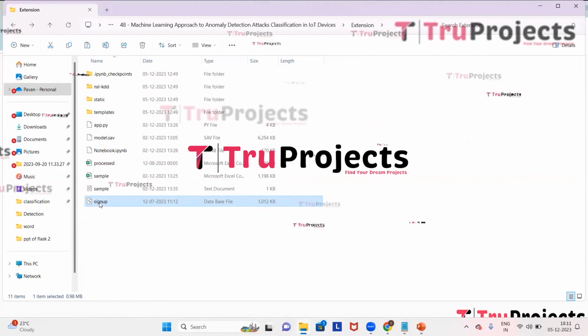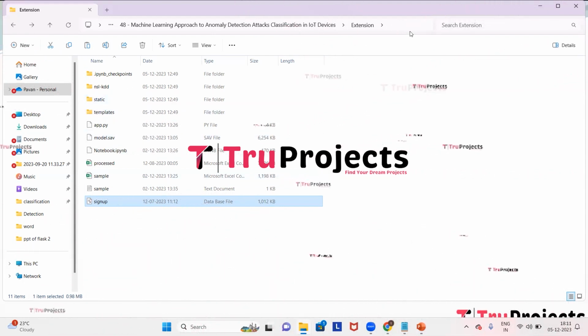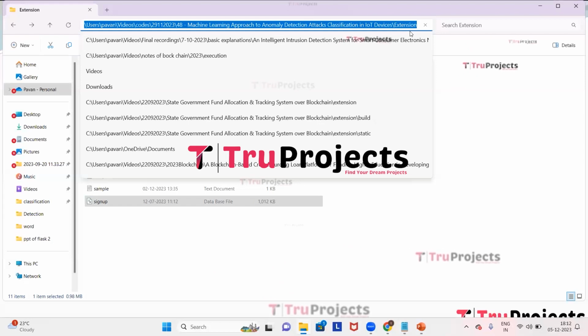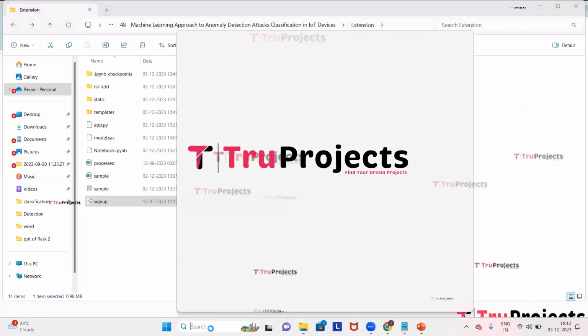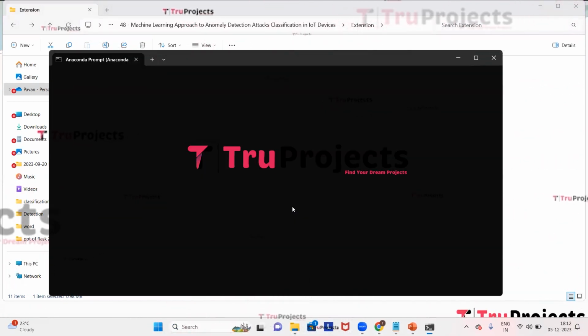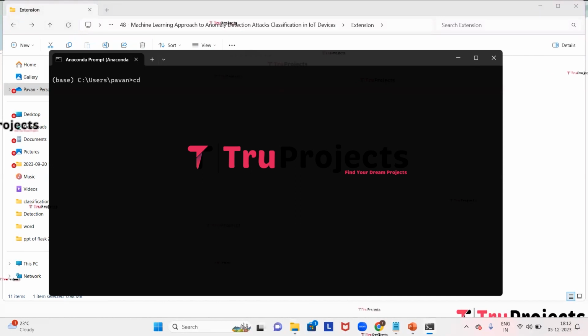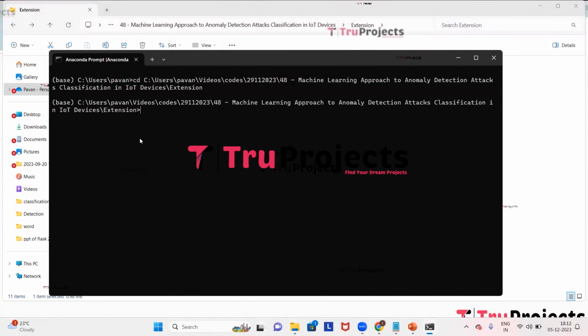Now to execute the project, first we need to copy the path of the code folder from the address bar of the file explorer. So I'm copying the path. Now we need to open the Anaconda prompt. Using the cd command followed by a space, we need to paste the copied path and then click on enter. Here we can see that current directory is changed to the code folder's path. Here we need to type the command python space app.py and then click on enter.